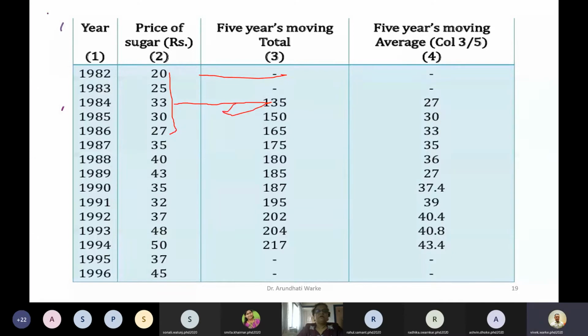Yes, ma'am. And then we drop the first year, and then we consider another 5 years, from 25 to 35, and then again write the sum at the center.